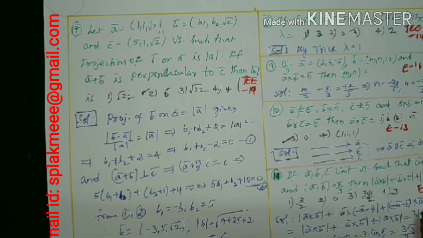Next, minus B cross C is the same as A cross B. Here these three modulus terms become mod A cross B, mod A cross B, mod A cross B. The sum of them is 3 mod A cross B. Now, according to the formula, mod A cross B is mod A, mod B, sine of the angle between A and B. A and B are unit vectors, so each length is 1, giving 3 into 1 into 1 is 3. And the angle is pi by 3, sine pi by 3 is root 3 by 2. So finally the required result is 3 root 3 by 2. That is the third option.